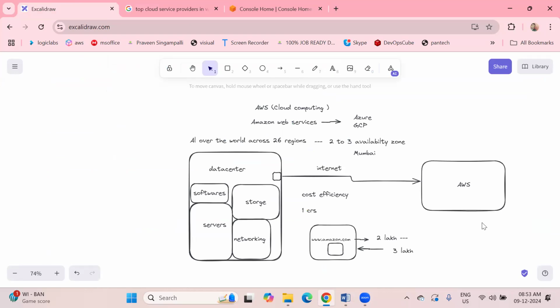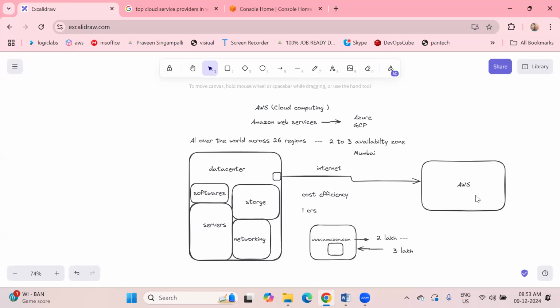If you go to organizations in real time, most of the organizations are going to utilize AWS. If you compare the three clouds, AWS, Azure, GCP, the cloud concepts should be the same, but you will get more opportunities in real-time organizations with AWS. If you compare openings on LinkedIn or somewhere, AWS will be the topmost one. Always you will get most of the notifications for AWS. So that's why most of the people are interested to learn AWS.